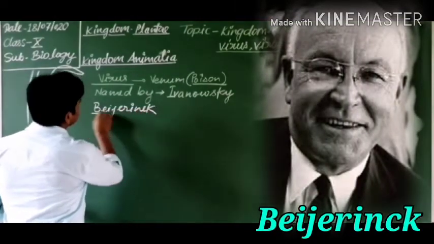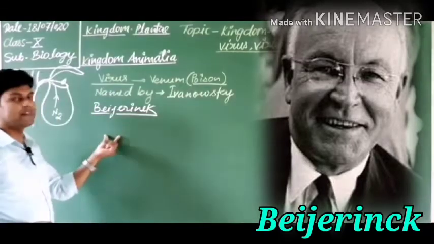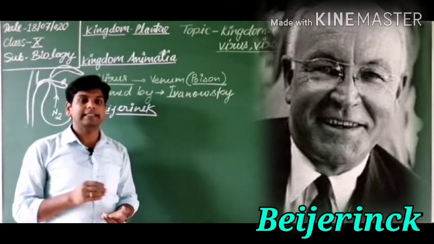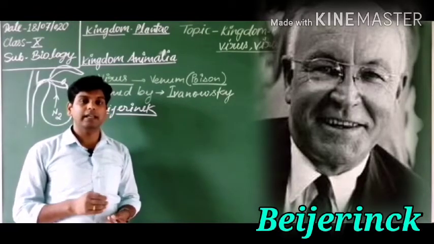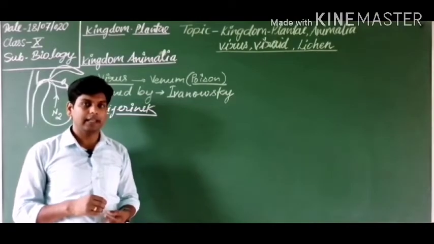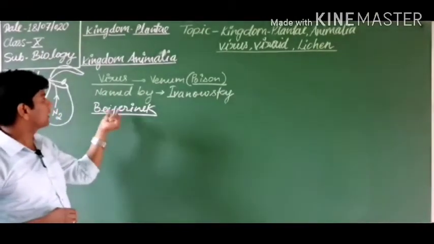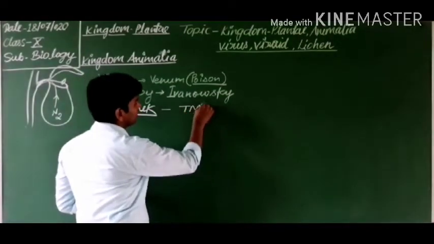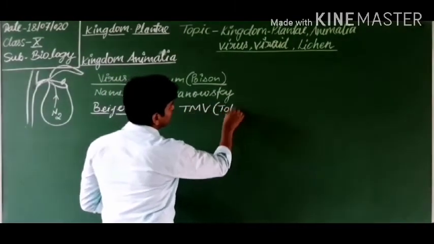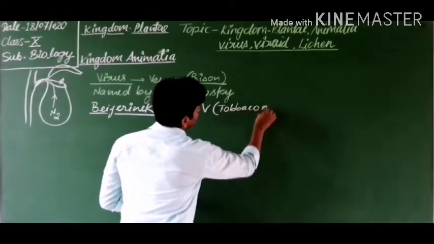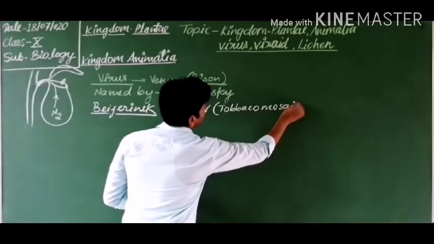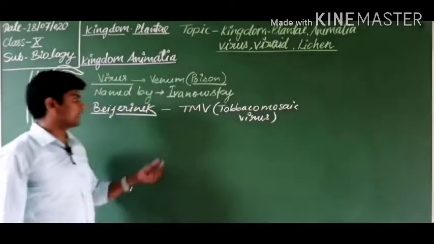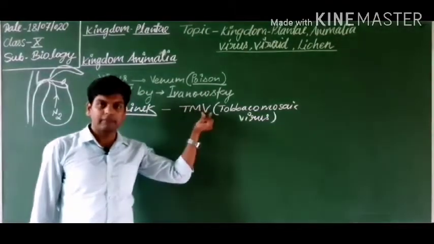Beijerinck is the scientist who first found that an organism smaller than bacteria is also found in the surrounding environment. Okay, so Beijerinck discovered the virus. Which virus did he discover? The TMV. What is it? Tobacco mosaic virus. T for tobacco, M for mosaic, V for virus.